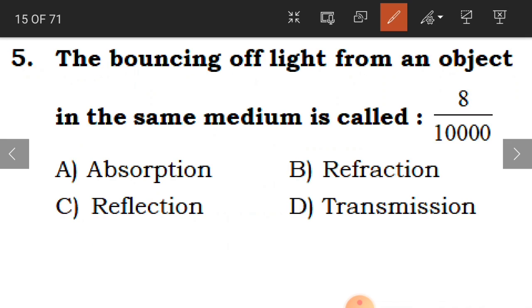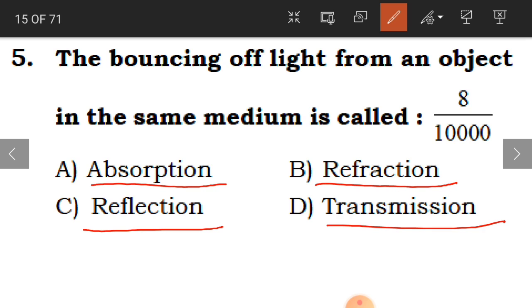Now, fifth one is, the bouncing of light from an object in the same medium is called. Bouncing off is nothing but bouncing back light. So this we call as what? Okay, so is it absorption, refraction, reflection or transmission? And it is nothing but reflection.